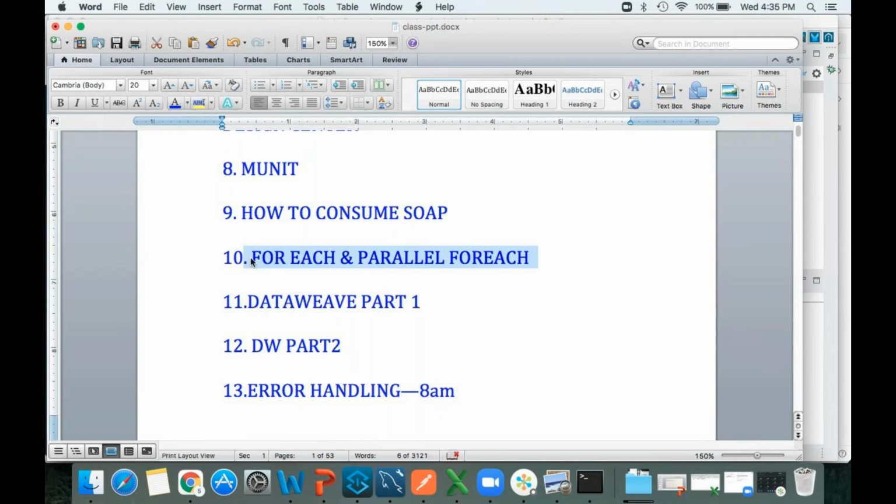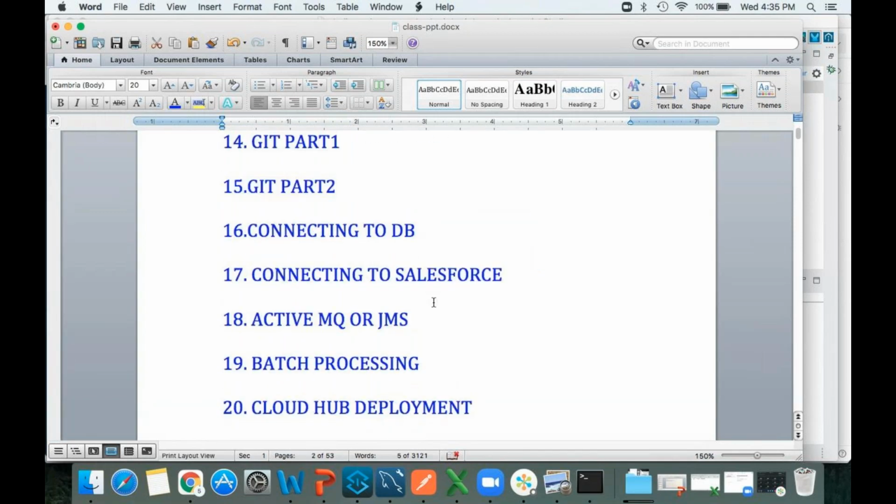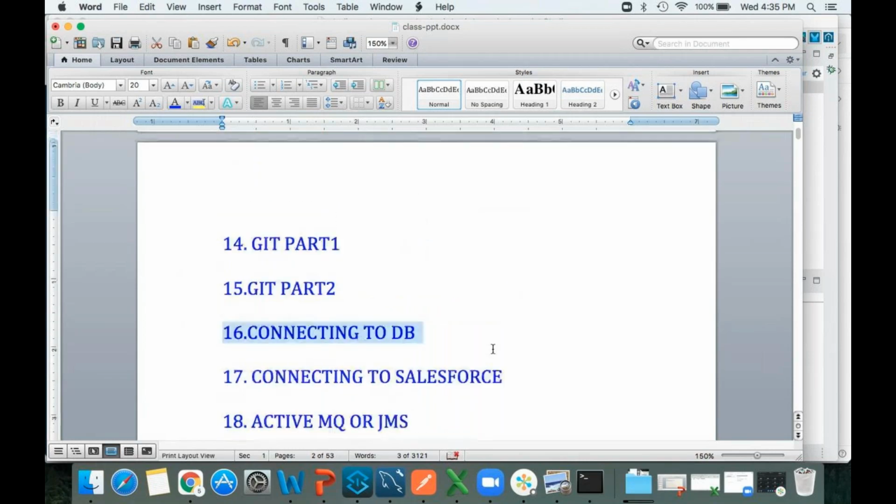So today we are going to cover this for each and parallel for each. At the same time, we are going to complete this topic, connecting to DB. DB is nothing but database. Okay, these two we are going to cover now. First of all, what is for each? We'll see.